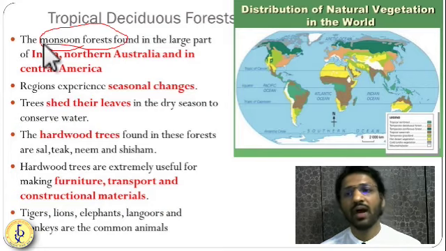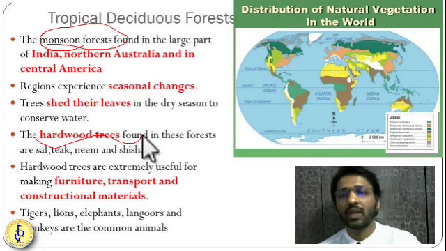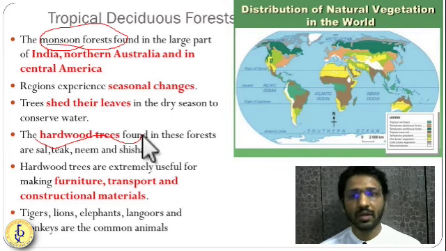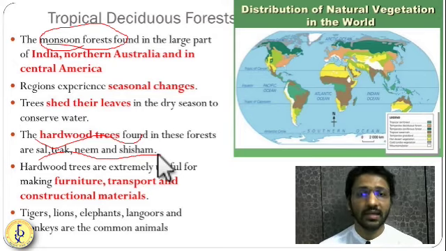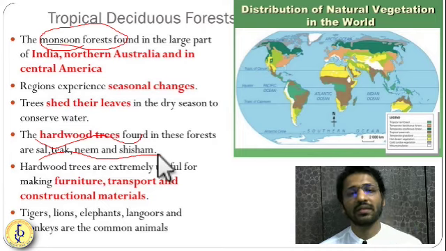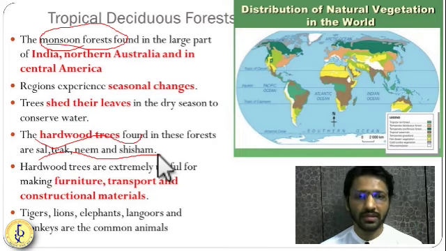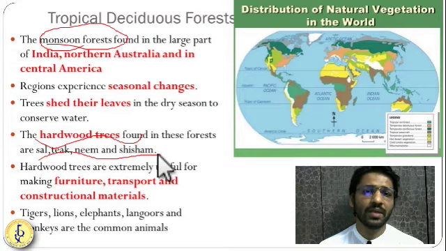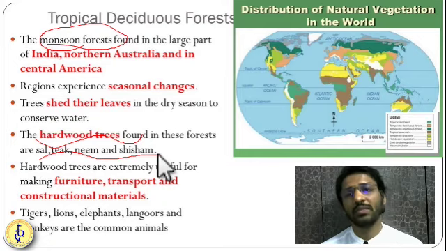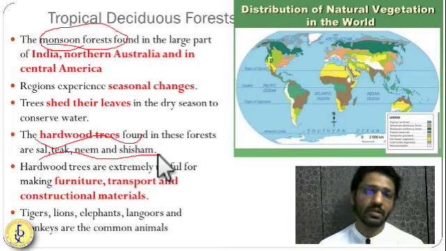Here again we have hardwood trees in this forest. You have sal, teak, and neem, very important trees. They are very important for furniture making. Sal, teak, neem, shisham. Also musical instruments like tabla and mridangam are made from these trees. Here you will find animals like monkeys, elephants, deer, tigers, leopards, lions. These types of animals you will find in the tropical deciduous type of forest.